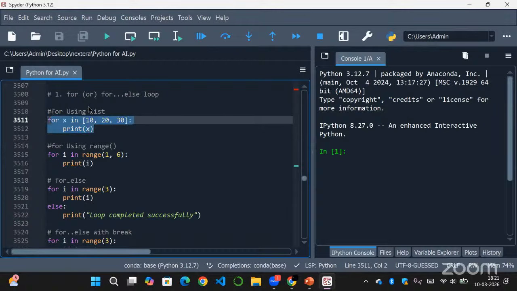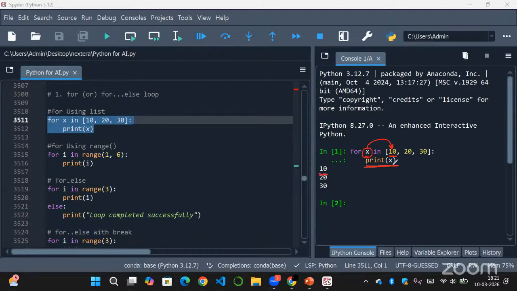Let me run this first. The loop variable here is x, okay? For this x, you can use any name, i also, value also, val also. I've taken x. So first x will consider the 10, and the 10 will be printed due to the print function we have.